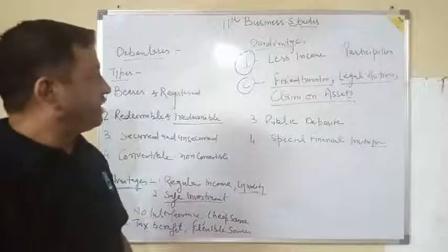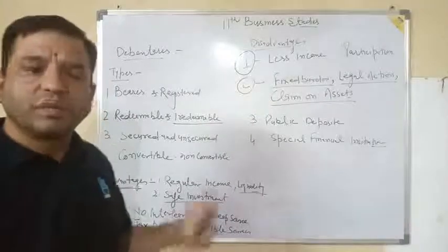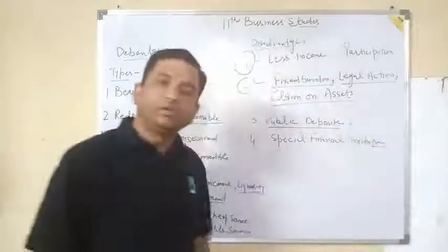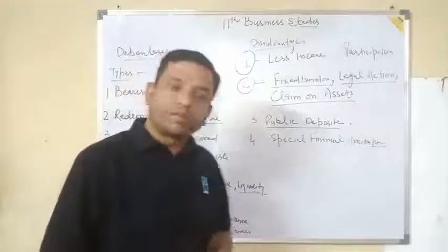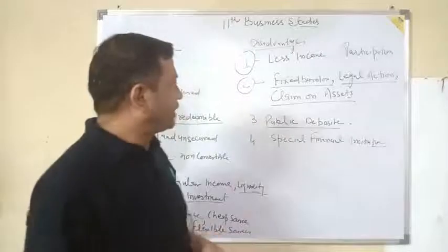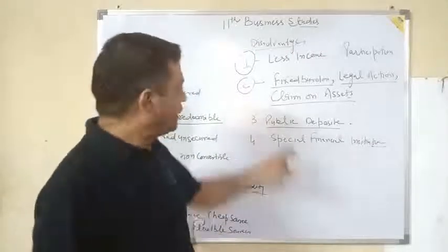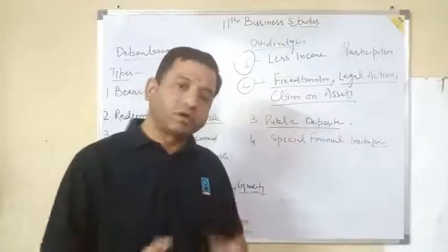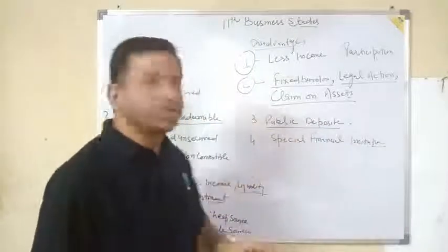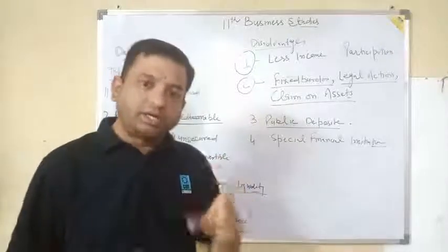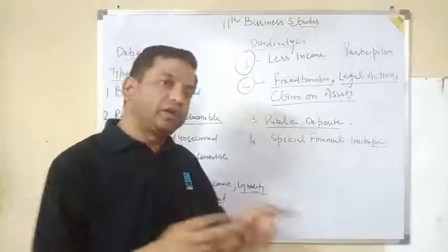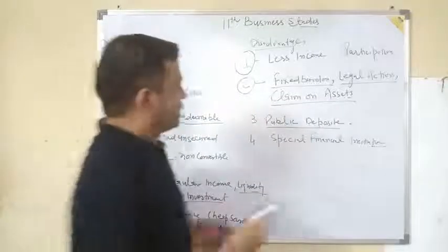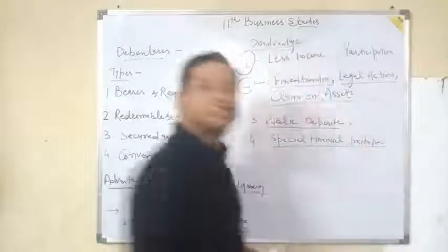So this is debenture. Next, a few small sources may be there. The very next is public deposit. Sometimes a company raises a loan from the public by getting money from the public, and normally this is called public deposit. Normally the rate of return or rate of interest on this deposit is greater than the rate of interest at the banks. This is public deposit.